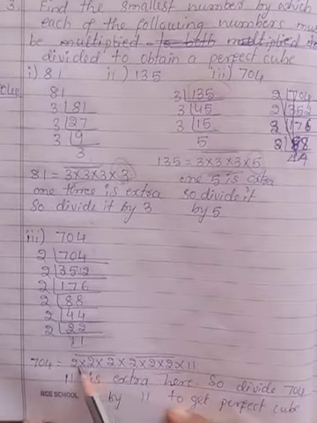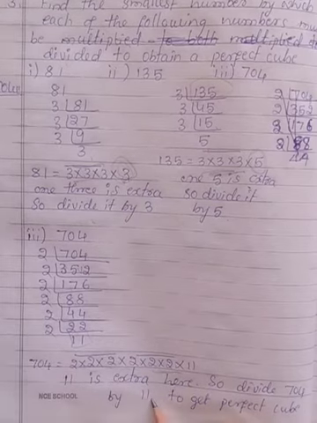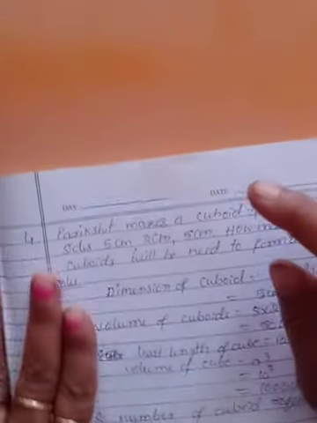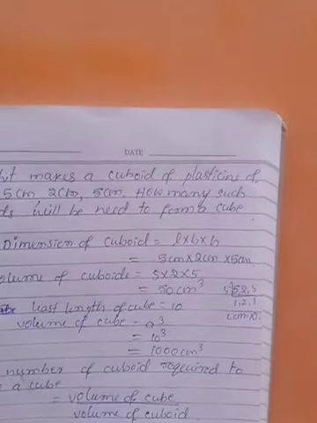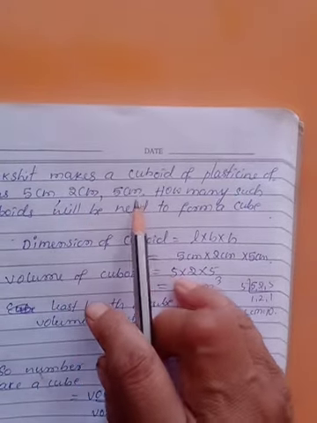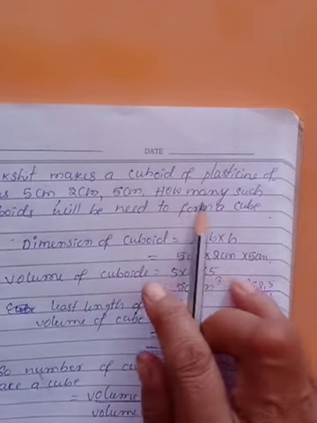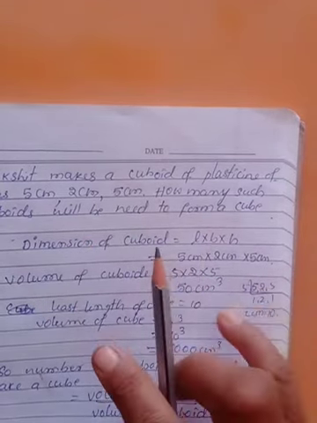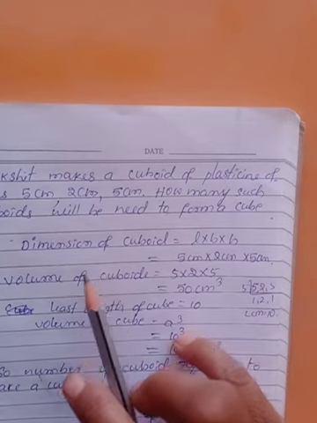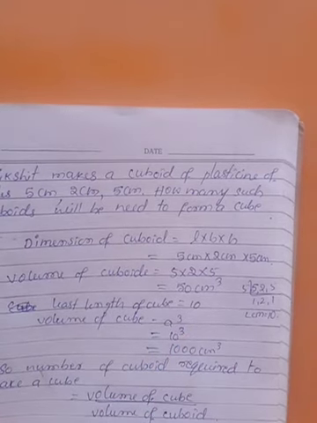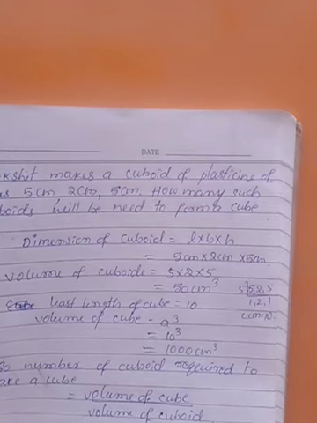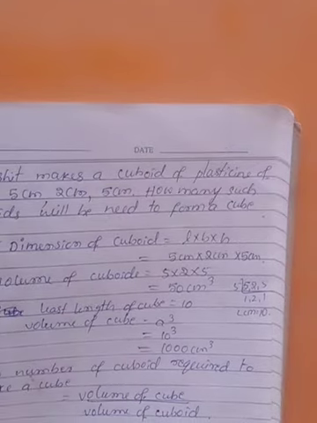See here, after dividing we are getting these factors. 11 is extra, so divide this number by 11. So the last problem of the exercise: Parikshit makes a cuboid of plasticine of sides 5 cm, 2 cm, 5 cm. How many such cuboids will be needed to frame a cube? So here Parikshit is a boy who is making a cuboid and he wants to make a cube using such a cuboid so many times. We should find how many cuboids are required for him.